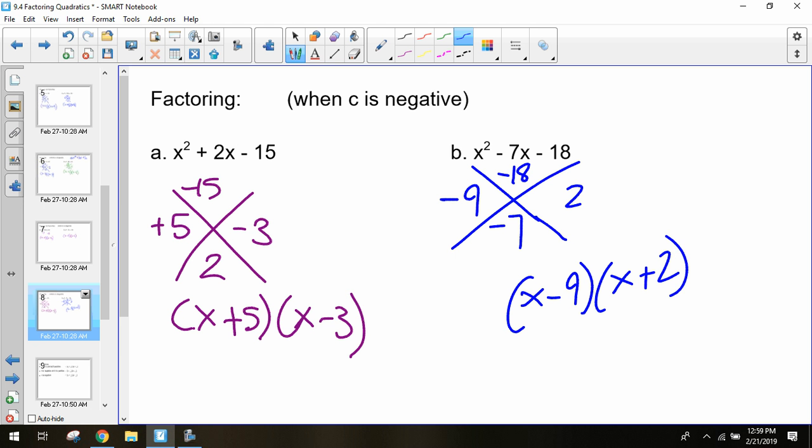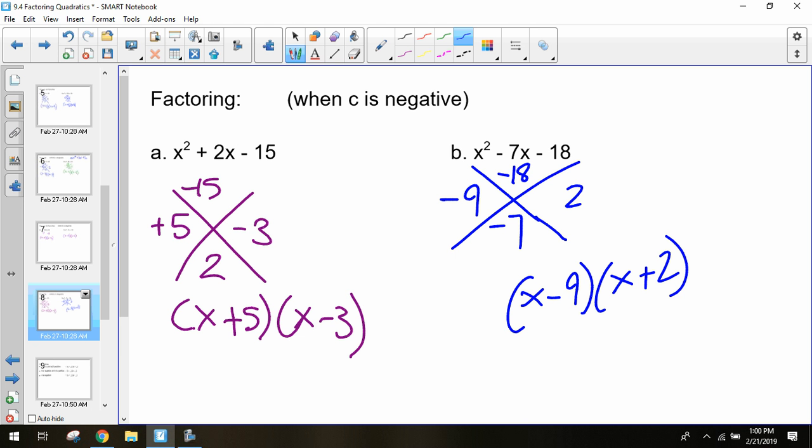So here's a trick to memorize, a trick to look for. If you notice that your C is negative, if that last term is negative, you know you're going to get one positive and one negative. If your middle number is positive, your larger number will also be positive. If your middle number is negative, your larger number will also be negative. So that's a little pattern you can look for.